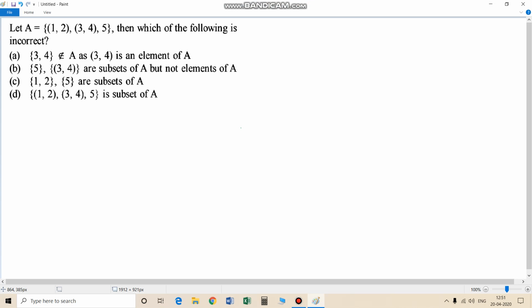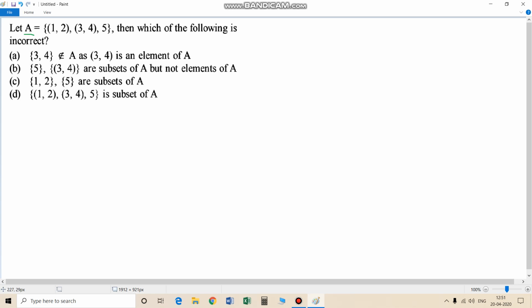What is a set? A set is a well-defined collection of objects. This is the most basic definition I can think of about set. Let's study the question. If any new term arises, I will explain that to you. Then you may start attempting the question, because I have not made any theory video on set, so I must do that. Let A be a set which consists of three elements.